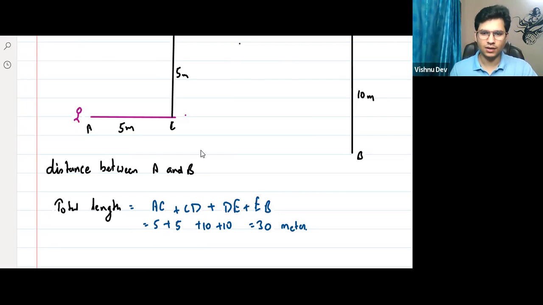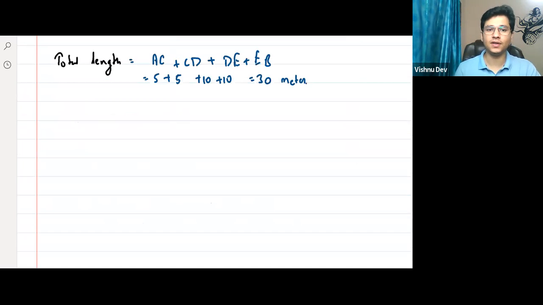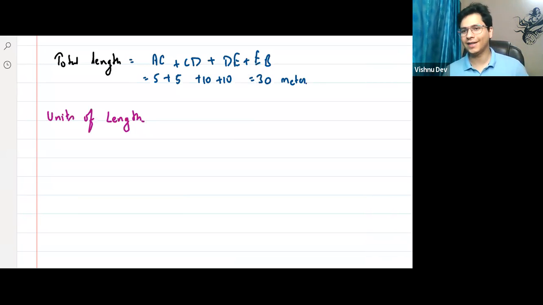Now, let us talk about the unit of distance, right? Next heading. So here in 30 meter, 30 is the magnitude, no sir? Yes, 30 is the magnitude, right? 30 is the value, and meter is the unit. So let us see units of length. It is not just the distance, it is the unit of length. Because see, not all length can be called distance. Yes or no? Tell me. Not all length will be called distance. Right? Yes, sir.